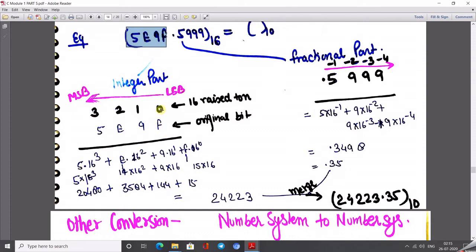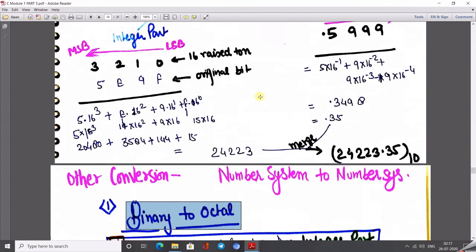Any number with power 0 is equivalent to 1. So here there must be 15 into 1, not 15 into 16. After addition of this we get the value 24223.